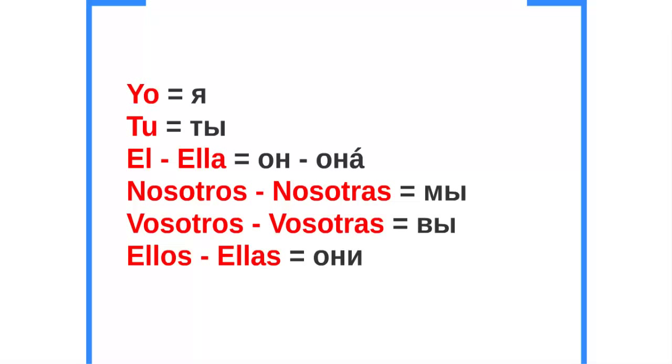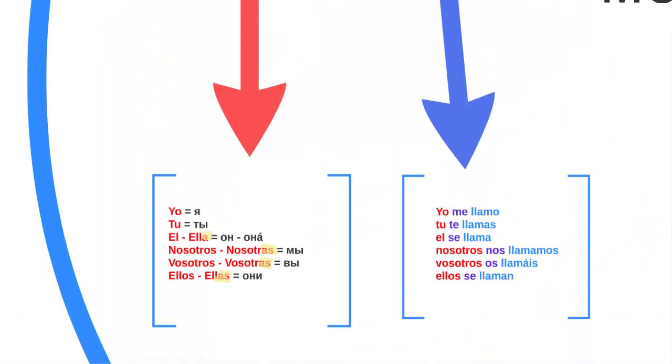We divide the personal pronouns in masculine and feminine. So we have yo, tú, él, nosotros, vosotros, ellos. That is masculine or both sex. So yo, tú is for both sex. Él, nosotros, vosotros, ellos is only for masculine. Then we have ella, nosotras, vosotras, ellas. As you see, it finishes in a, so is feminine. We will see that more times.